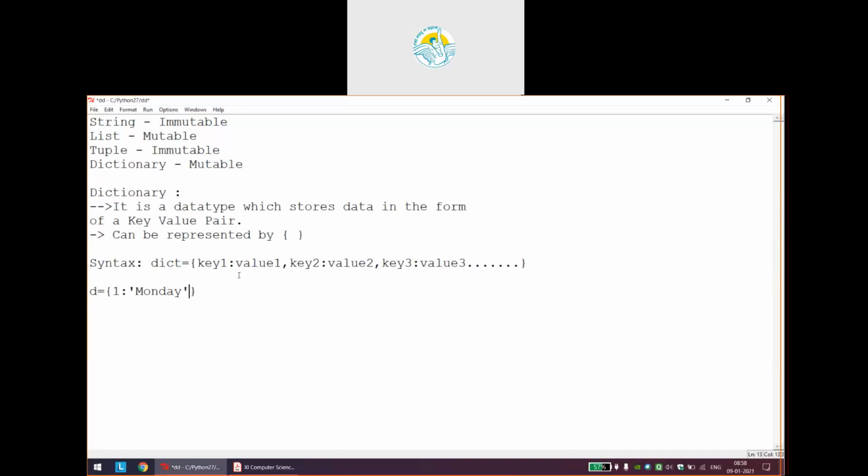Then we can have comma, one more key we can give. Suppose I want to relate this key with Tuesday, correct? Suppose one more number is there, 3. See, it is not necessary that you should go in sequence or something like that. You can go in any sequence. It is again not compulsory to use 1, 2 or 3.